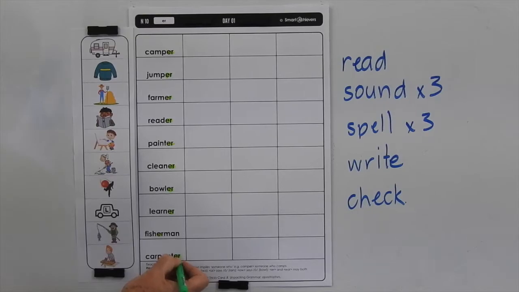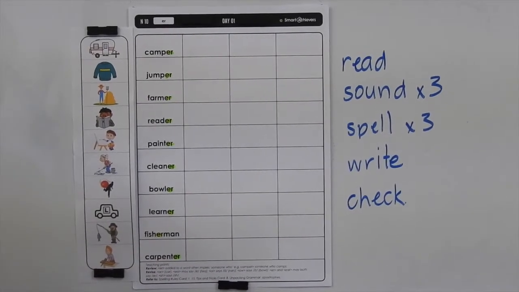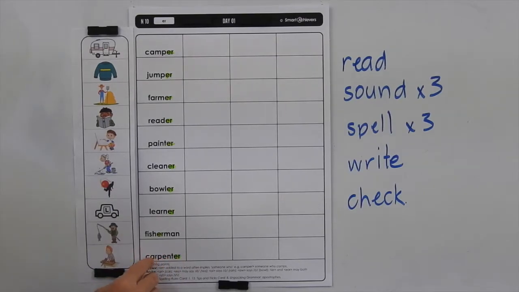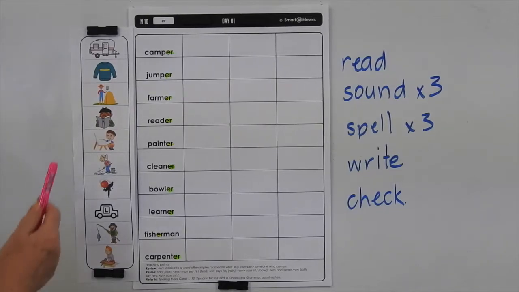Carpenter is someone who builds things with wood. Now the word carpenter is an old word, because initially carpenters were people who made carriages. So that's why it has the word car in that word. Now a camper could be something that you might stay in when you go camping, or it could be someone who likes to go camping.